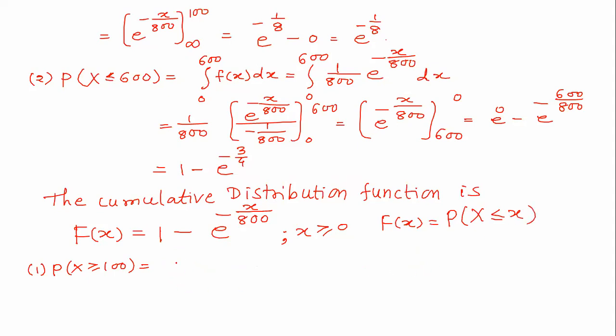Okay. So here probability that capital X is greater than or equal to 100 can be written as 1 minus probability that x is less than or equal to 100. Actually strictly less than should be written. X is a continuous type of random variable, it really doesn't matter. So this is equal to 1 minus capital F of 100.